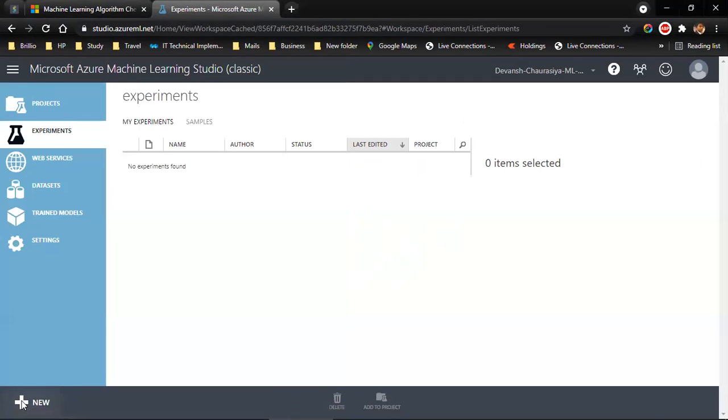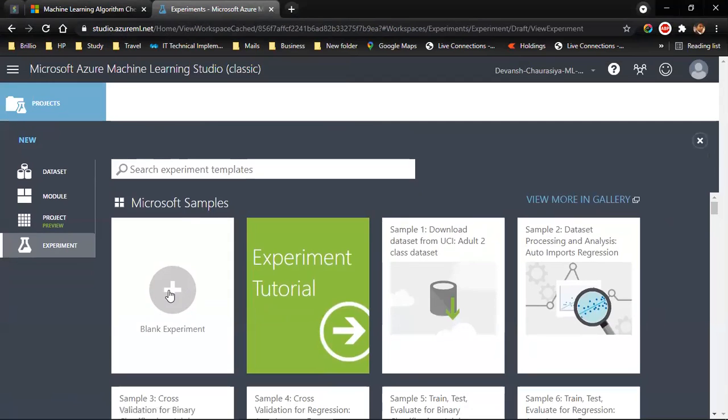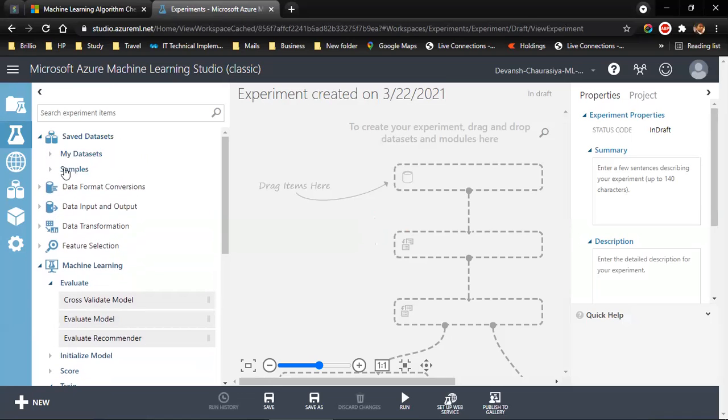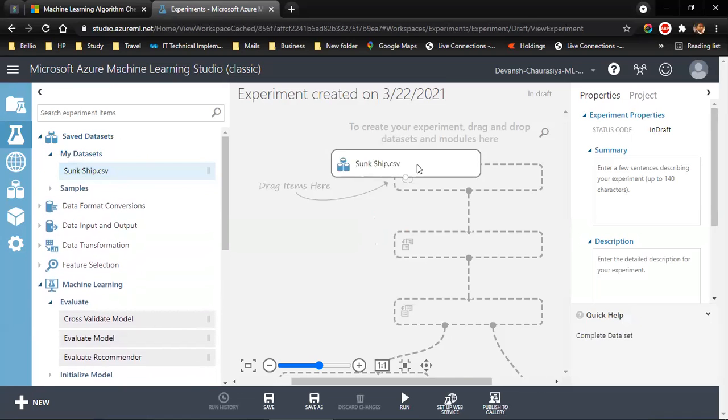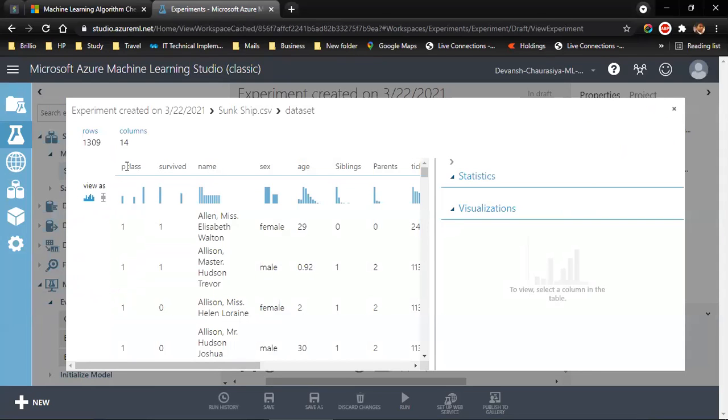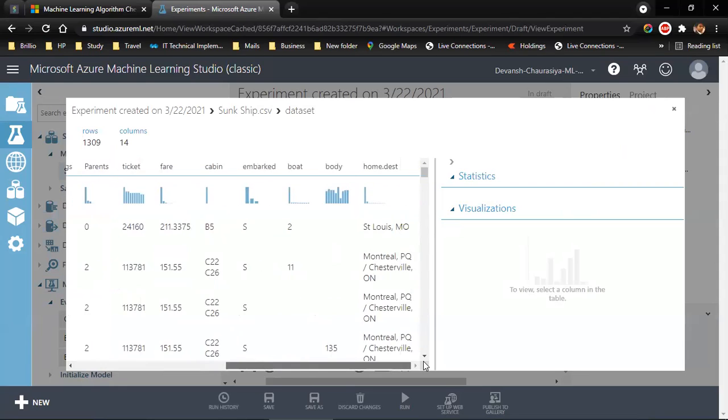Let's click on new blank experiment. Save data set, my data set. I drag and drop this here. Right click, visualize, it will load. So this is the data that we checked.